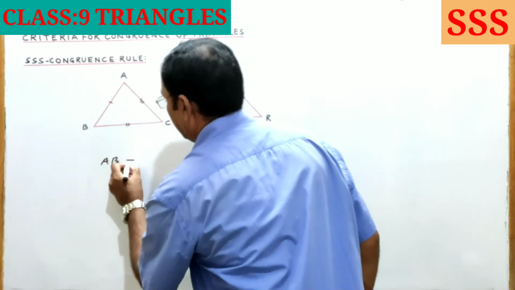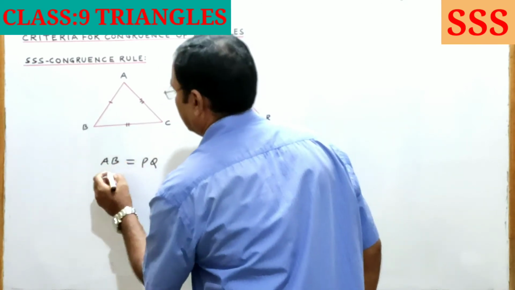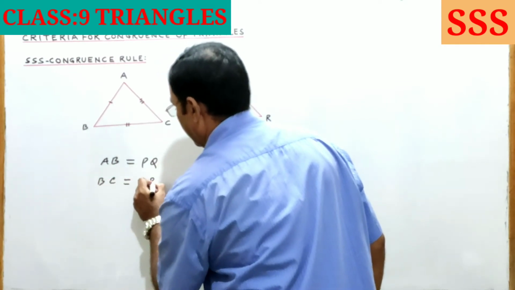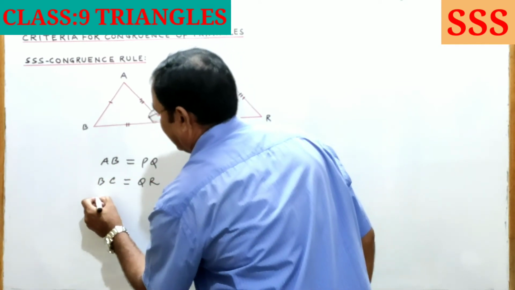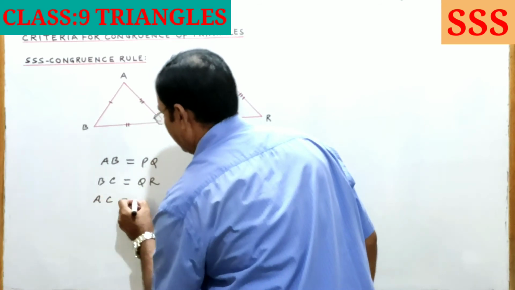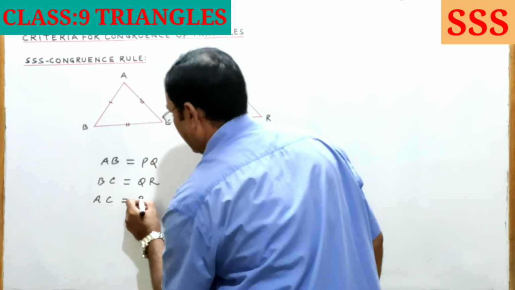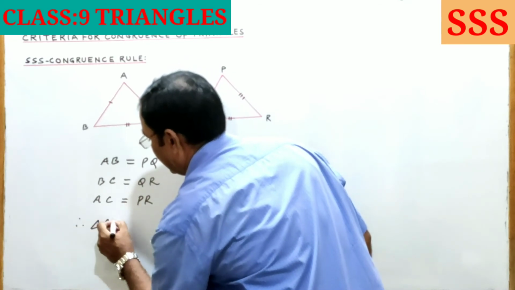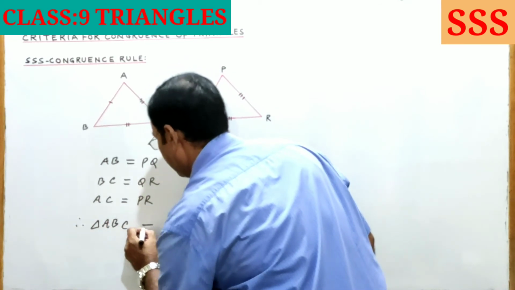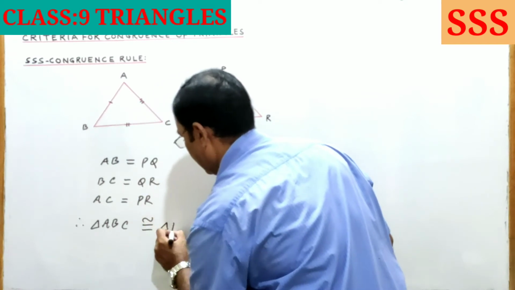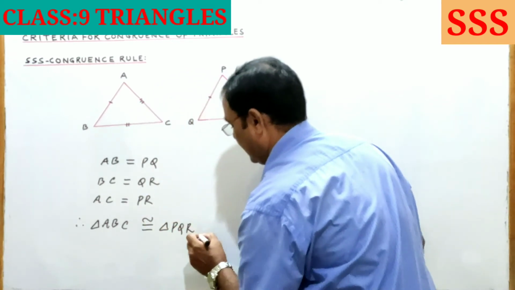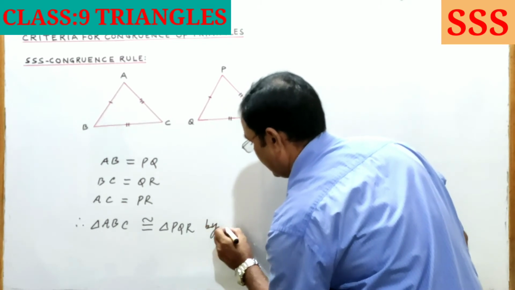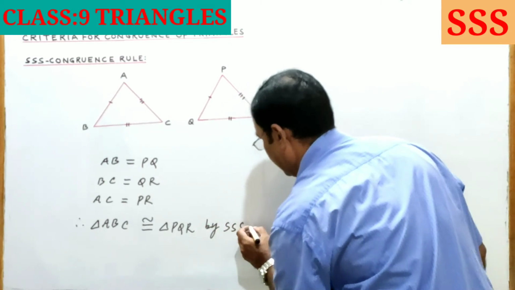AB is equal to PQ, BC is equal to QR, AC is equal to PR. Therefore, triangle ABC is congruent to triangle PQR by the side side side congruence rule.